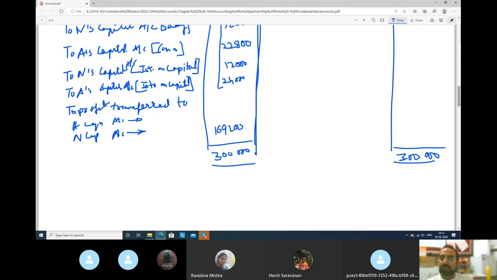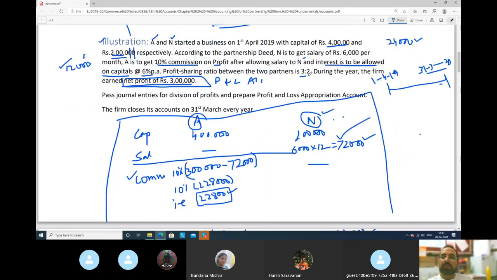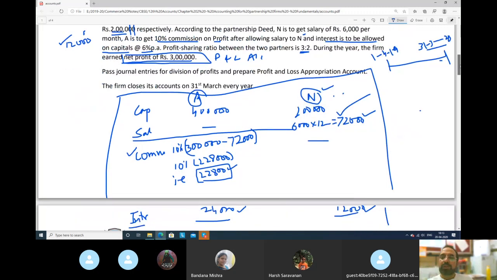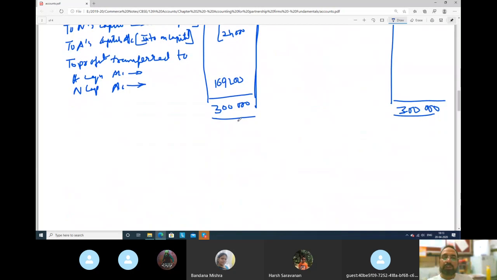1,69,000. See here, what is their profit sharing ratio? If you see in the question, the profit sharing ratio between the two partners is 3:2. Okay, perfectly fine. So 3:2 is the profit sharing ratio. So we have to distribute